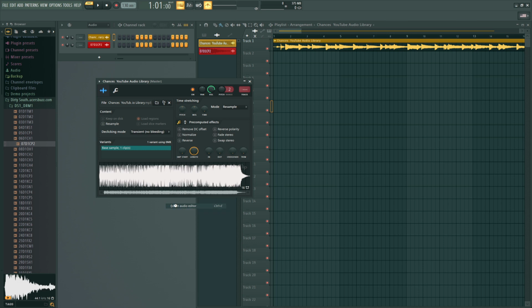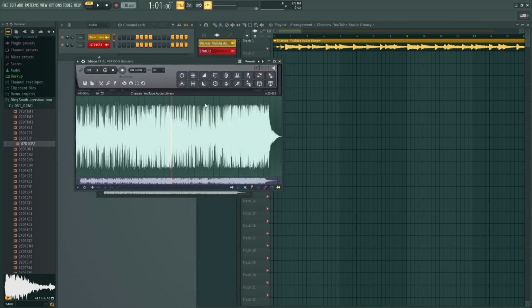Edison is FL Studio's built-in audio editor, and it's perfect for tasks like noise reduction because it lets you capture a noise fingerprint and apply it consistently across the whole clip.